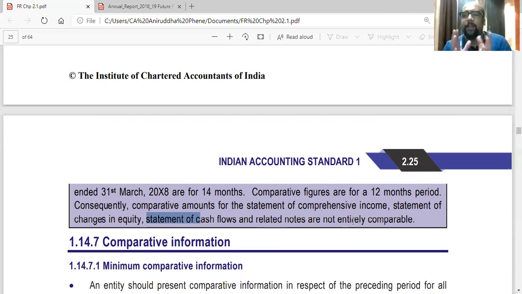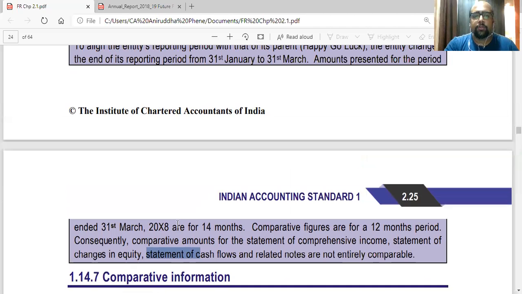So they are not explaining the trend. As I told you yesterday, you can check the revenue like that. But earlier period was of 12 months, this period is of 14 months. So you have to make a statement also that please don't compare them in the actual sense. If you want, you can restate that to 12 months and then compare. So whatever figures are coming for 14 months, multiply by 12 upon 14, then you can compare if you want.